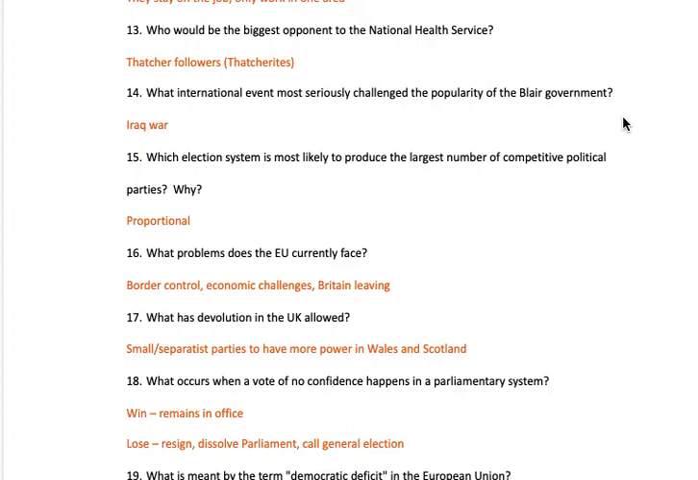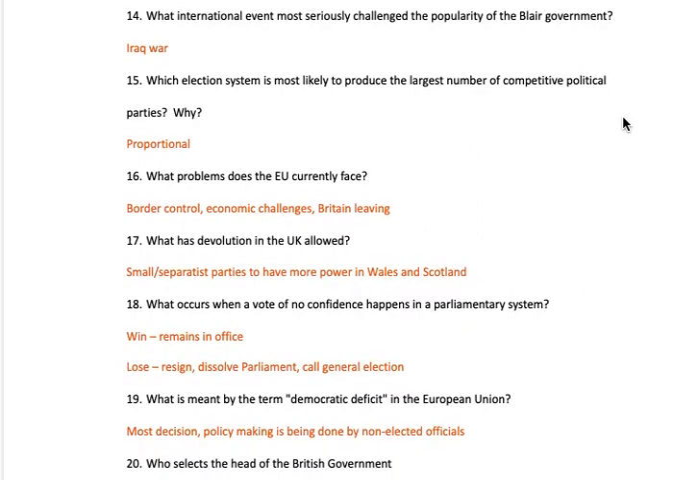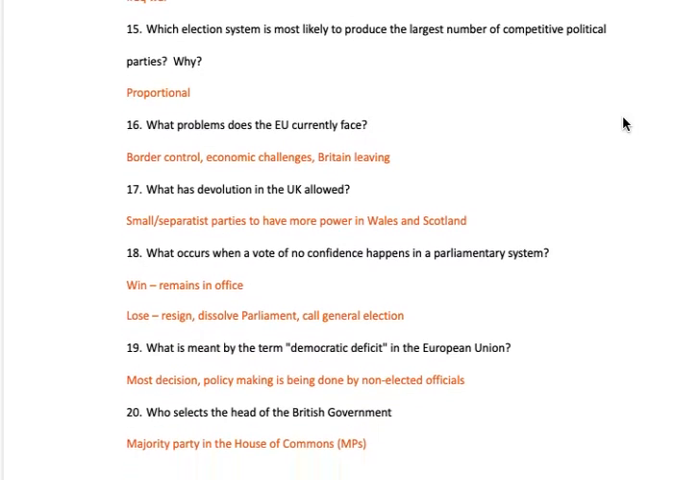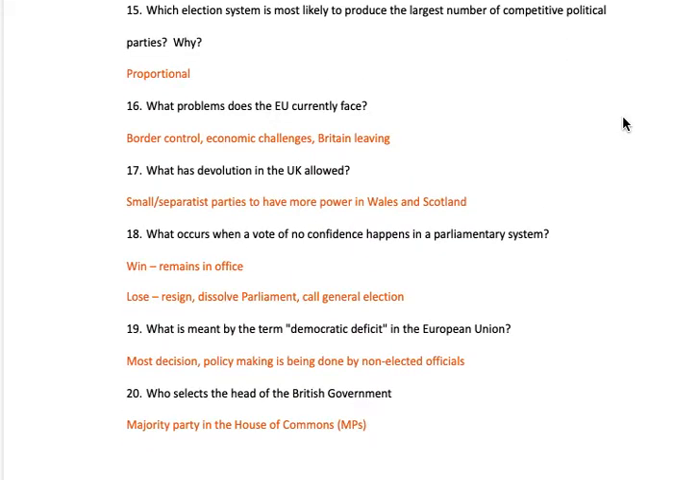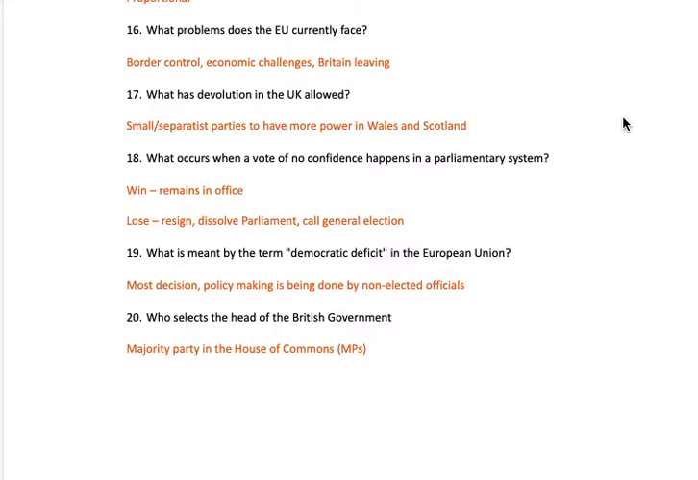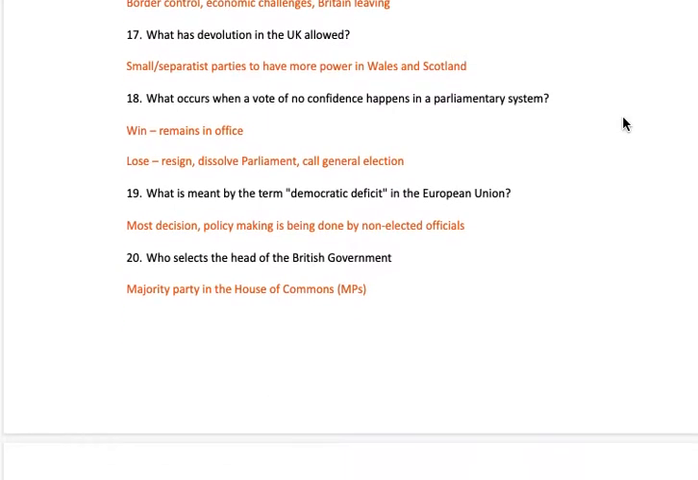The biggest opponent to the National Health Service would be individuals who followed Thatcher, or Thatcherites. The Iraq War is a big international event that challenged the popularity of the Blair government and hurt the Labour Party. The election system that is most likely to produce the largest number of competitive political parties is proportional, because you vote for a political party and they base seats off of percentage. However, the UK does not use this. The EU faces right now border control and immigration, economic challenges, and again, the UK has left.